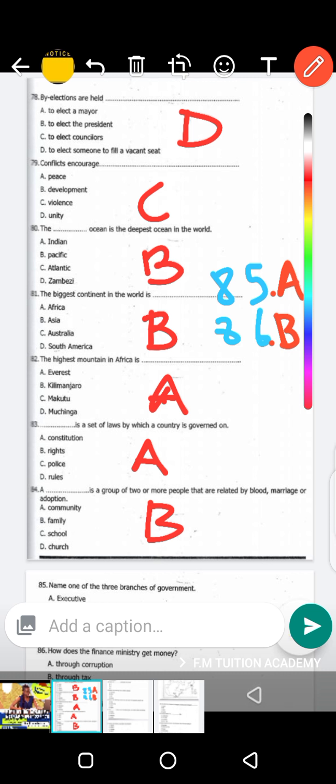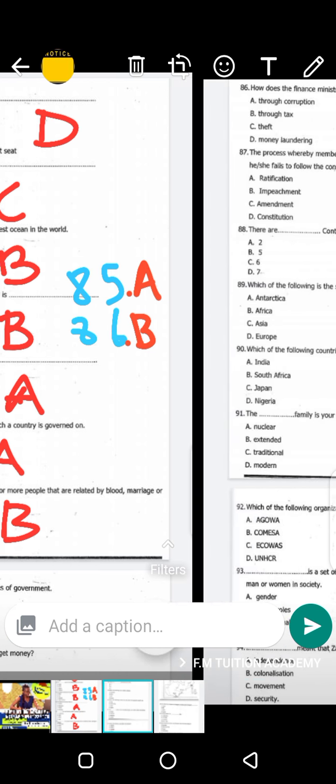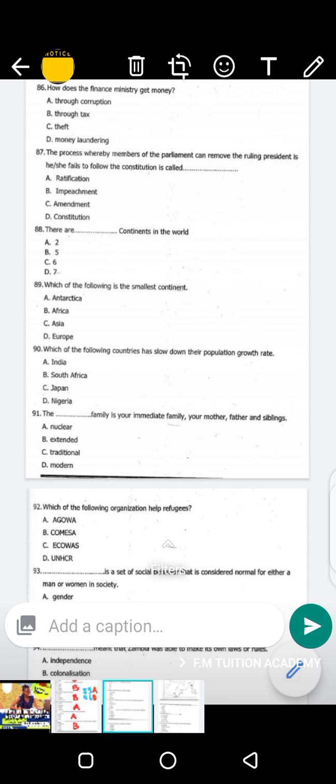Which of the following is a branch of the government? We said it is executive, A. So 85 is A, and 86 is actually B. Okay, let's go to the next question. How does the Ministry of Finance get money? We already concluded this. We said B.